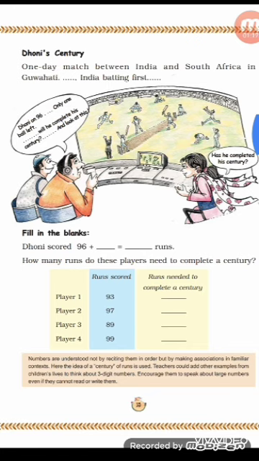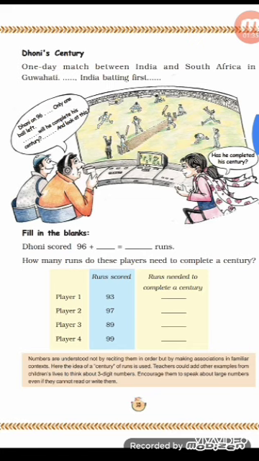So we will count from 94 to 100. 94, 95, 96, 97, 98, 99 and 100. So it is 7 runs. So player 1 needs 7 more runs to make a century. You can count on your fingers.